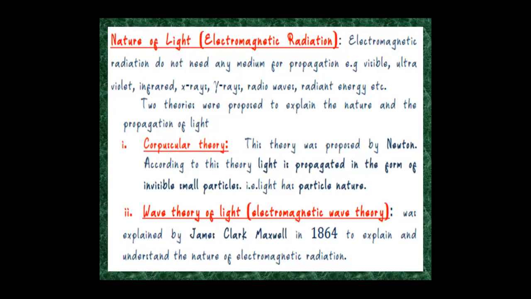Two theories were proposed to explain the nature and the propagation of light. The first one is the corpuscular theory, proposed by Newton. According to this theory, light is propagated in the form of invisible small particles. That is, light has particle nature. The second theory is the wave theory of light, that is, electromagnetic wave nature, explained by James Clerk Maxwell in the year 1864 to understand the nature of electromagnetic radiations.